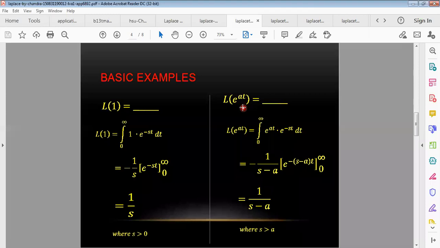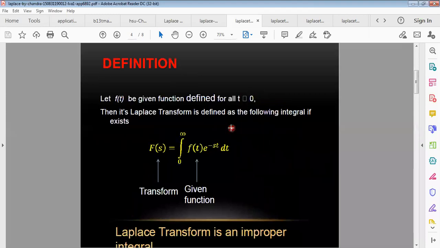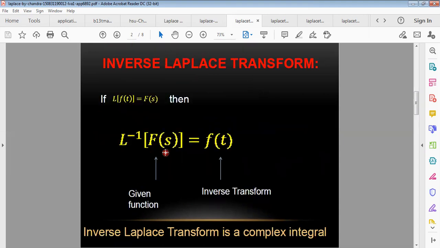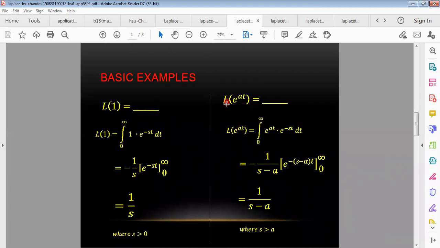E to the power at, Laplace transform, what will be? By the definition of Laplace transform, remember it, we are just putting the given function in replace of f of t. So Laplace transformation of e to the power at t equals to 0 to infinity e to the power at into e to the power minus st dt. In replace of f of t, we are putting this e to the power at.